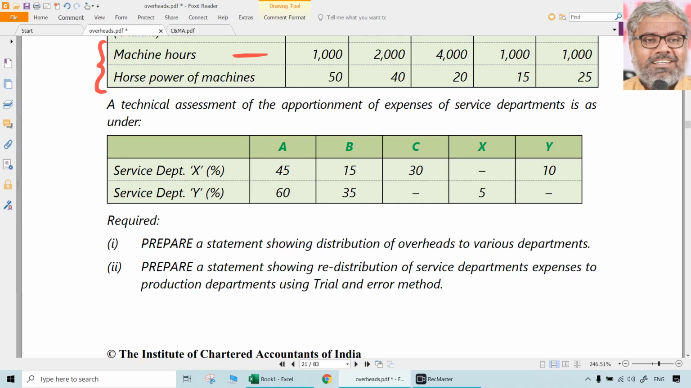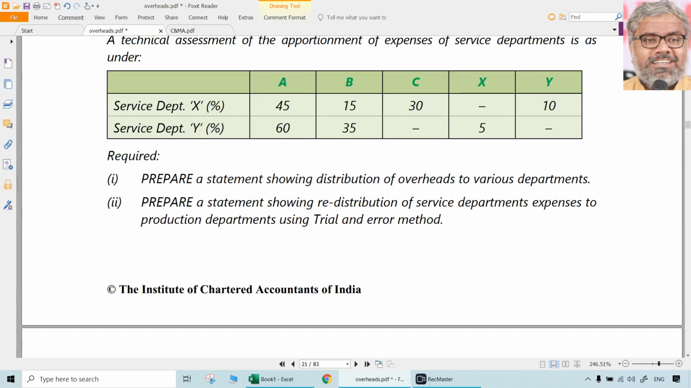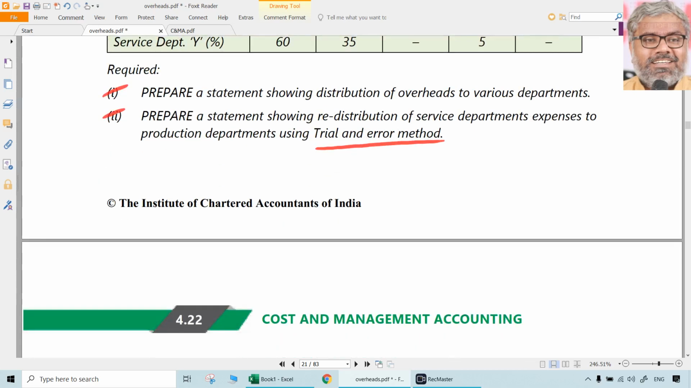C is not there, means not there. Y is not rendering any services to C, what we can do. So this is the percentage of reapportionment of service department costs to production departments also and other service departments also, because we are talking about reciprocal method. Within that, which method is asked, that we have to do. What is asked here? Prepare a statement showing a distribution of overheads to various departments. Already we did that. Prepare a statement showing redistribution of service department expenses to the production departments using trial and error method. That is the question that is asked.